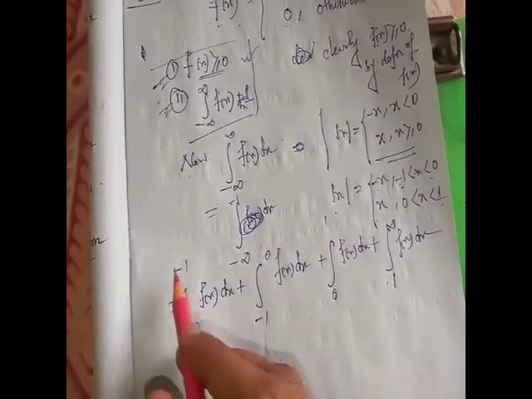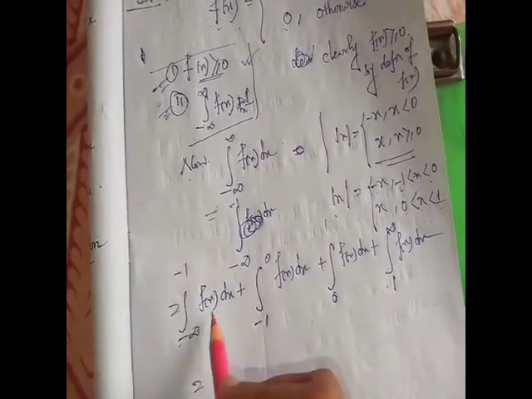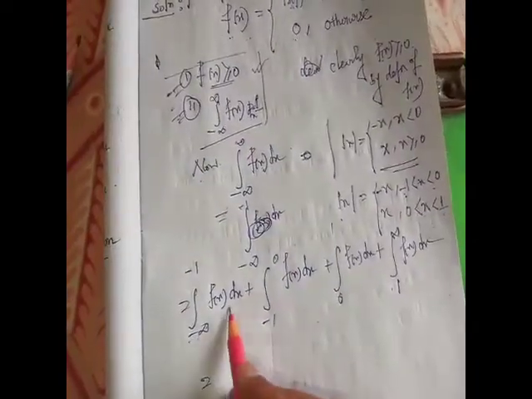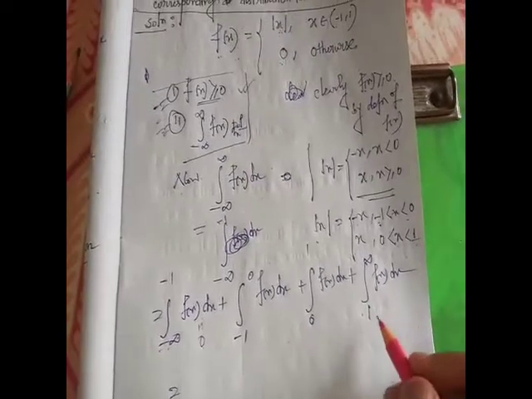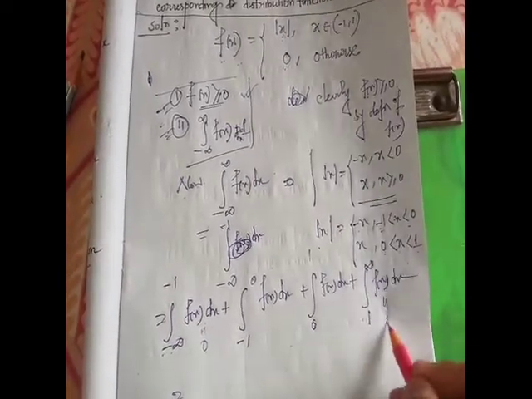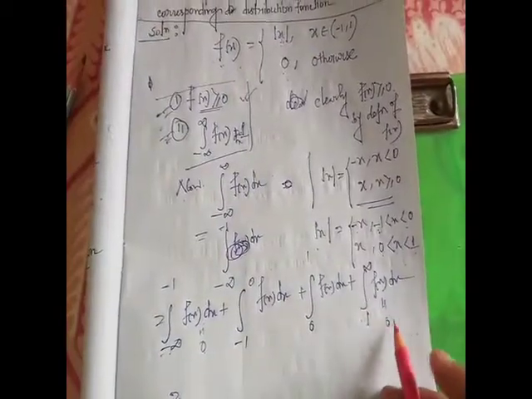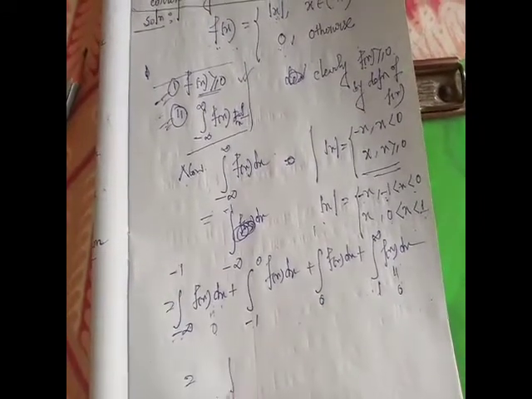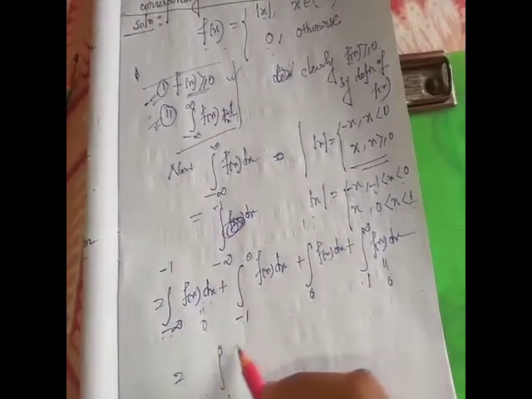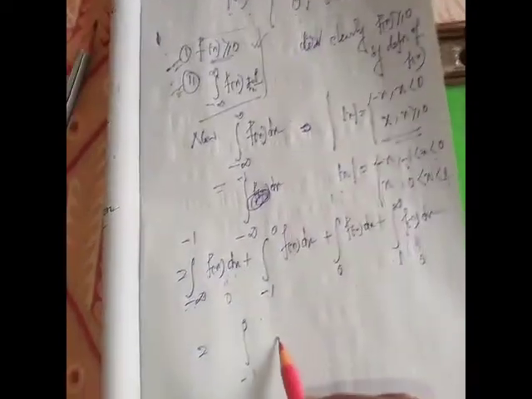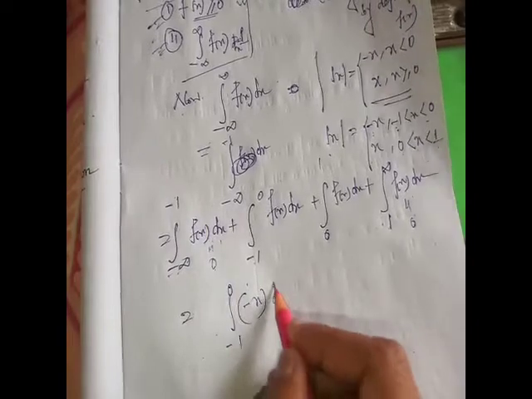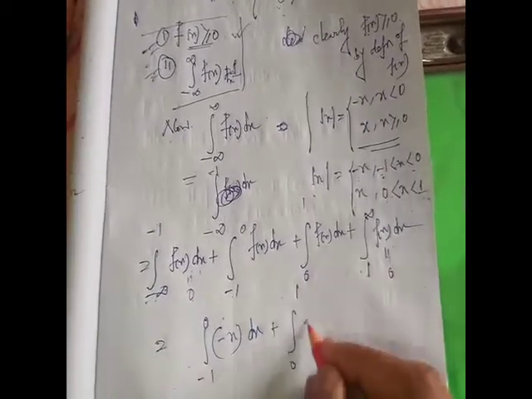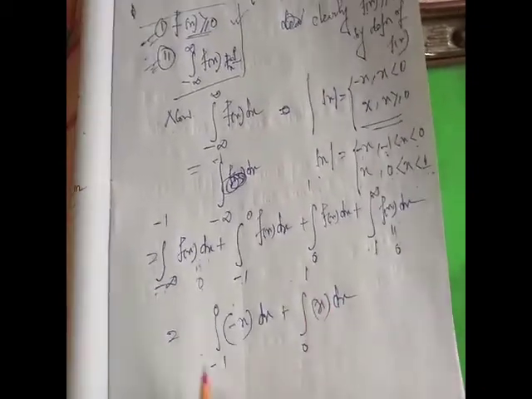In the interval minus infinity to -1, f(x) takes value 0, since it only takes value mod x in the interval -1 to 1. Also in the interval 1 to infinity f(x) takes value 0. So these terms are cancelled. From -1 to 0, f(x) takes value minus x, and from 0 to 1, f(x) takes value x.